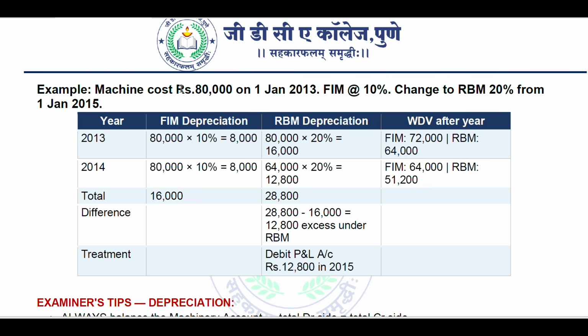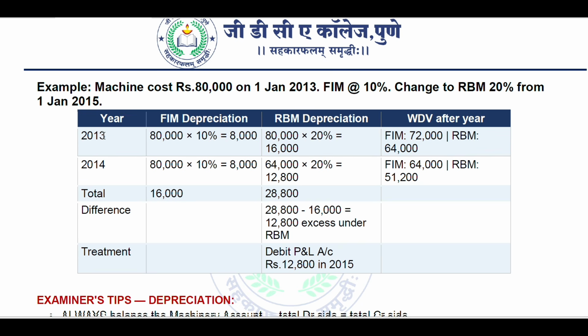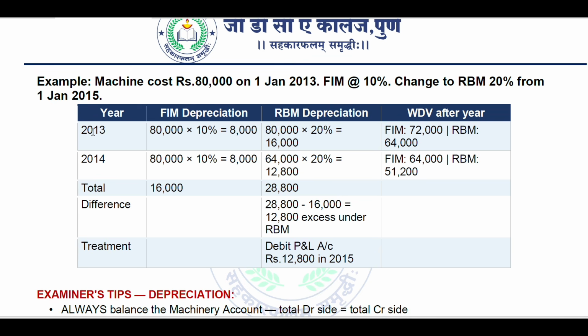For example, machine cost is 80,000 on 1st January 2013, FIM at 10% and change to RBM with 20% from 1st January 2015. In year 2013, 80,000 into 10% is equal to 8,000 rupees. RBM depreciation, 80,000 into 20% is equal to 16,000. Written down value after the year will be FIM 72,000 and RBM 64,000 rupees. So we have to minus accordingly, and we will get these values.